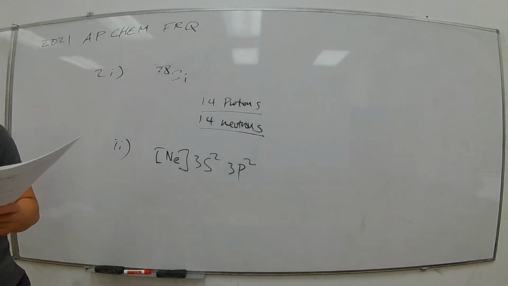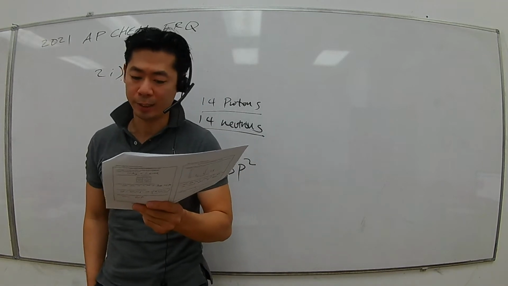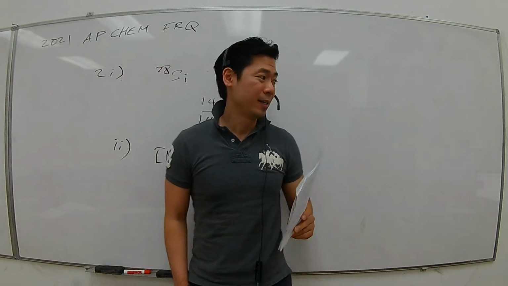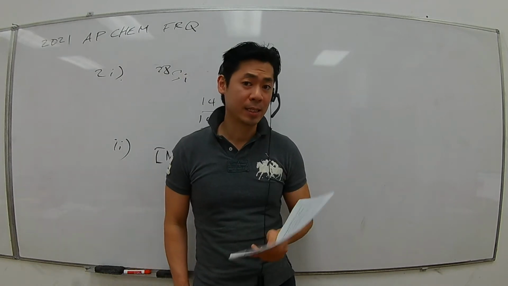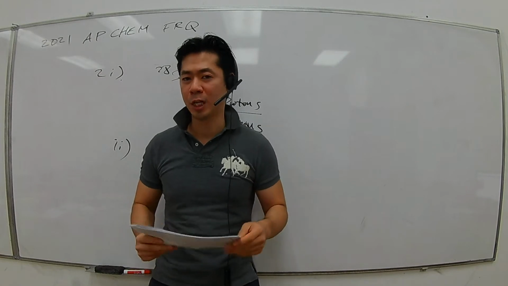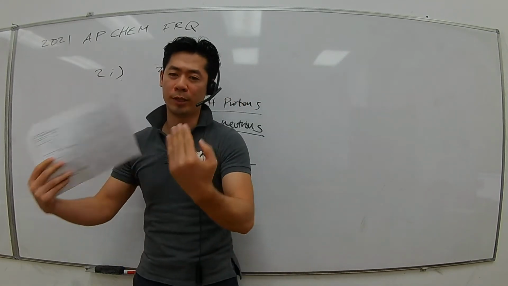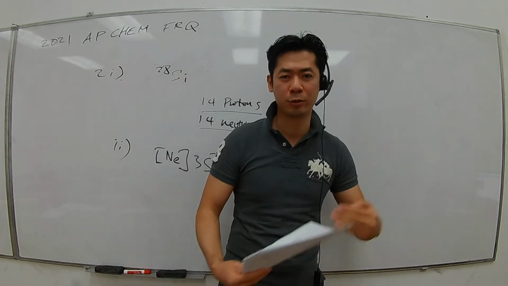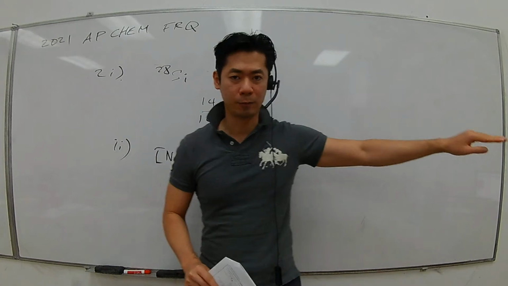The second part asks you to write the ground state electron configuration for silicon. You've got to watch out for the term full configuration. When they ask for full, you have to write 1s2, 2s2, 2p6, 3s2. You have to write all the way from the beginning, from 1s2.